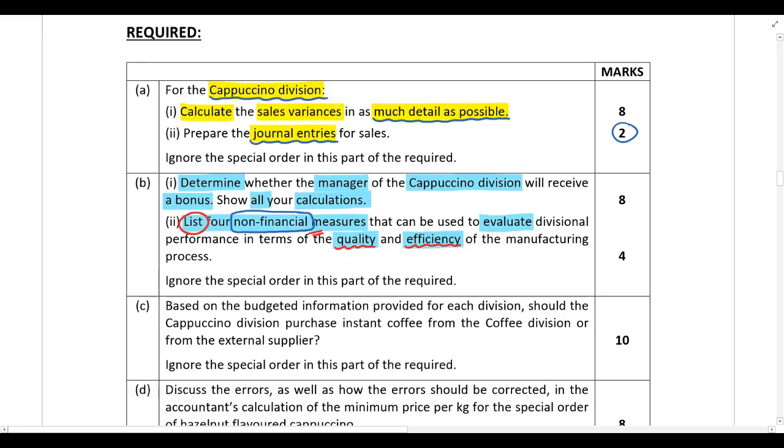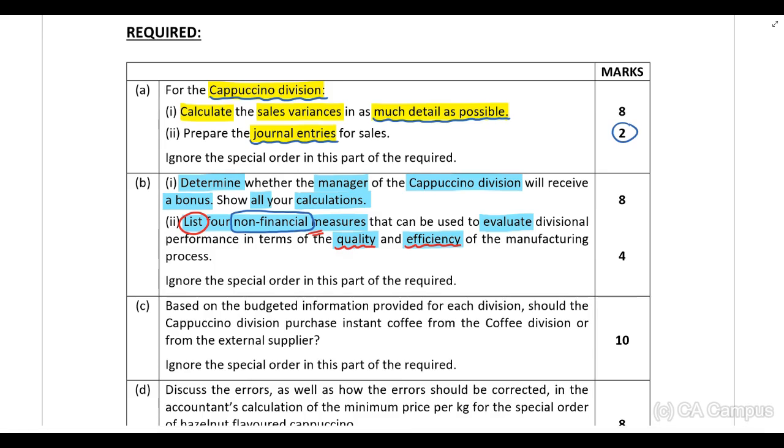Then for efficiency, a non-financial measure that can be used to evaluate divisional performance would be something like the speed of delivery. How long does it take the company to supply a customer after they've received an order? Because that will indicate whether the manufacturing process is efficient or not. If you can deliver within 2 days, then obviously that's great. If it takes you a month to deliver, then obviously that's not great.